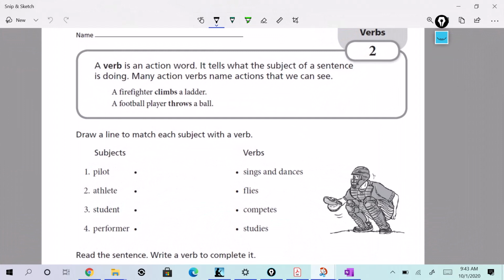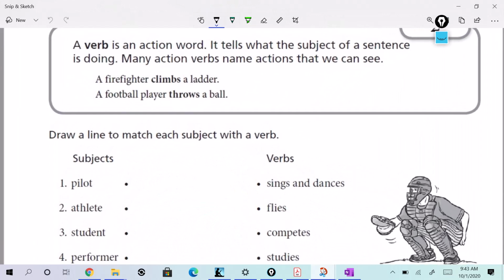Look, I love how they have this set up, actually. Firefighter, well, that's the subject. What about him? What does he do? Climbs a ladder. That's in the predicate, and the verb is climbs, right? Climbs a ladder is the predicate. Predicate tells what the subject's doing. How about this one? A football player, that's the subject. Well, what about this football player? What does he do? Well, he throws a ball. Throws a ball, the whole thing is the predicate, but throws is the verb, right?